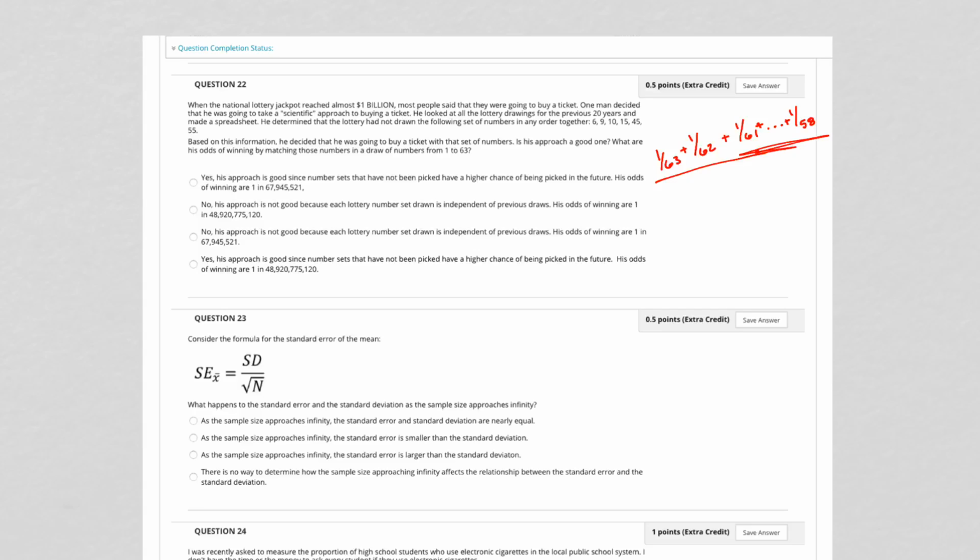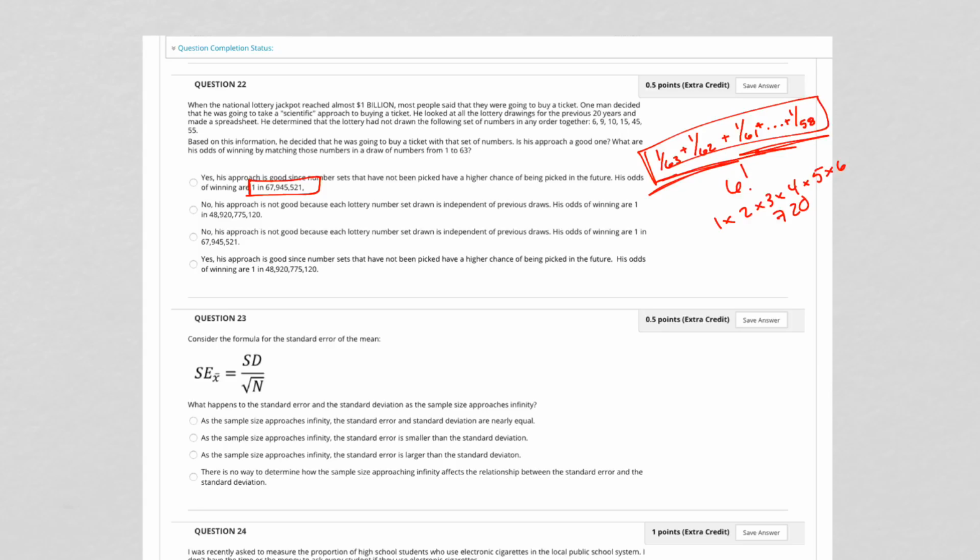But because I can pick these numbers in any order, I have to account for that, and I divide everything by 6 factorial, which is 1 times 2 times 3 times 4 times 5 times 6, and that's 720. So the answer is that the chances are 1 in 67 million.